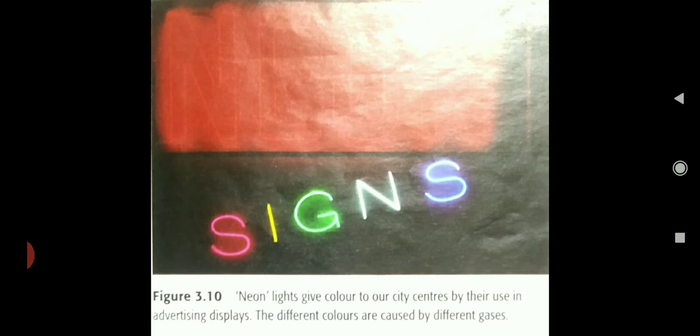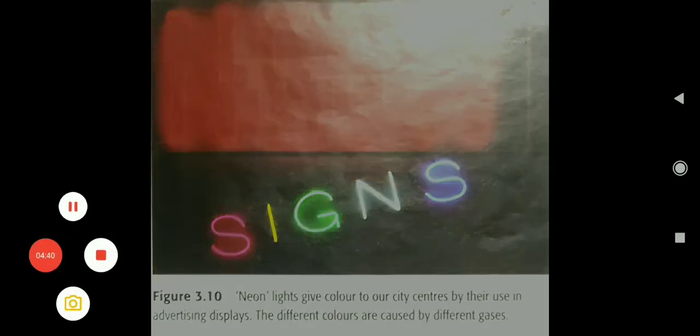You have seen the neon lights. So here is the neon light. Neon lights give color to city centers and are used in advertising displays. It gives a shiny color. The different colors are caused by different gases.